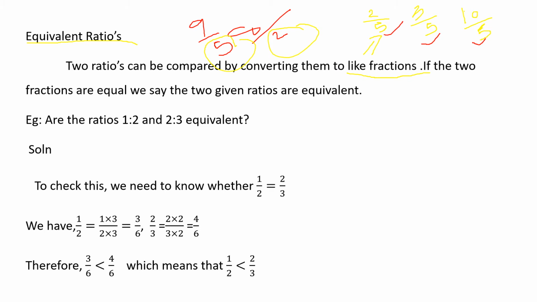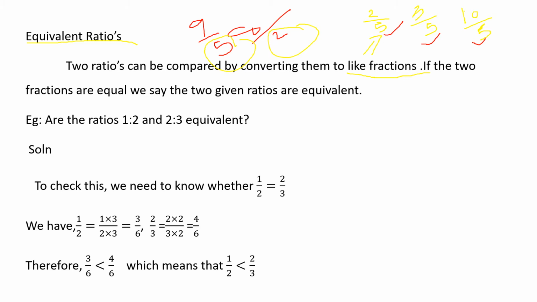So two ratios can be compared by converting them to like fractions. If you have two ratios, they should have the same denominator, or else how will you compare them? First you want to convert the unlike fractions to like fractions, then you want to compare. Understood?